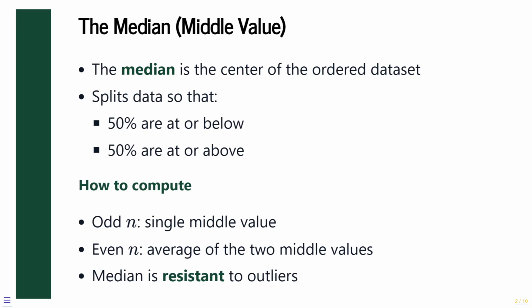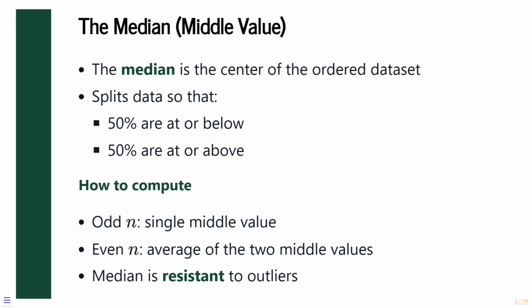For an odd number of observations, the median is the single middle value. For an even number of observations, the median is the average of the two middle values. Because the median depends only on the order of the data and not on their numerical magnitudes, it is said to be resistant to extreme values.